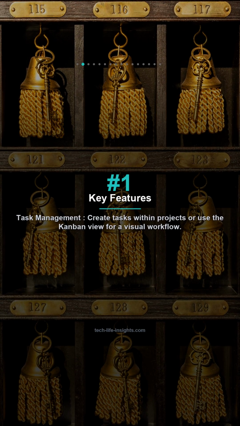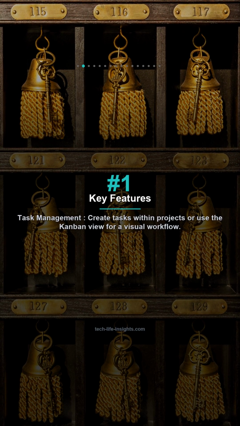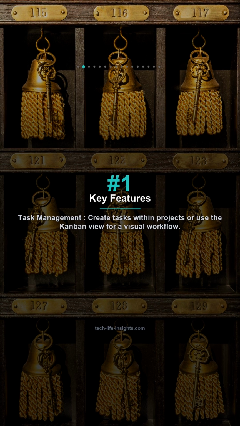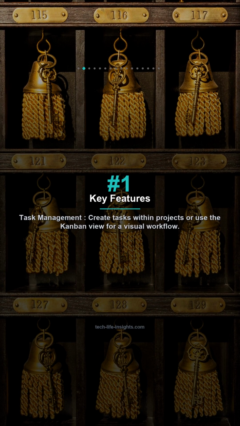Task management. Create tasks within projects or use the Kanban view for a visual workflow. Note-taking. Organize information in pages with rich formatting, tables, and links. Project management. Plan and track progress with detailed project views and timelines.